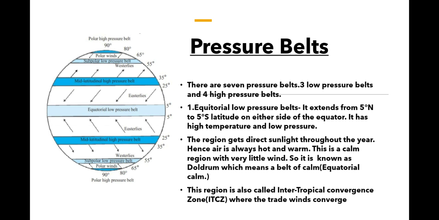You can see there the westerly. Then we have the polar winds. Down you can see. These are also called easterlies.